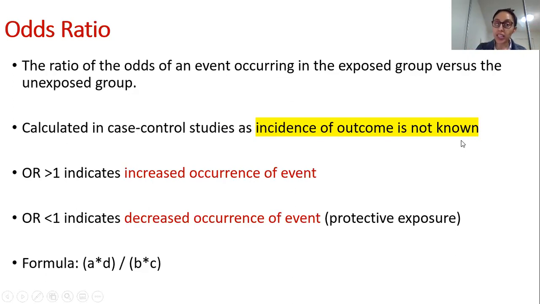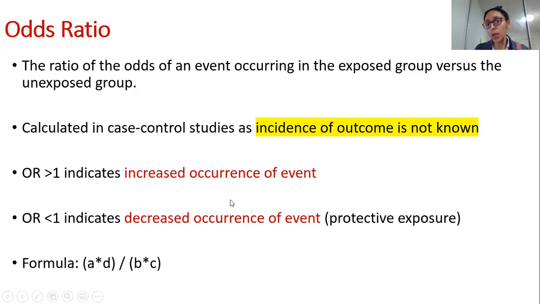Why? Because you are not following these. These are case control studies and cross-sectional studies. In case control studies, the event has already occurred, meaning you already have smokers, you already have non-smokers. In prospective cohort studies, you're following these people for 10 years and you're seeing, do they develop cancer at some stage in their life within these 10 years? So over here, the incidence of the outcome is not known, whether they will be having cancer or not having cancer. So this is roughly what I mean by incidence of the outcome not known.